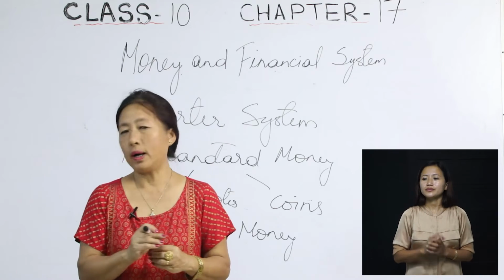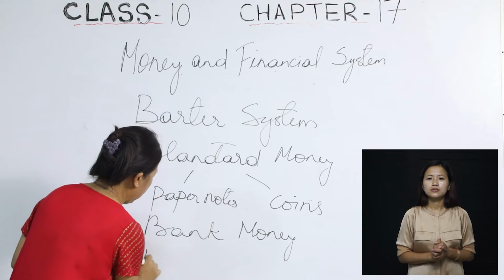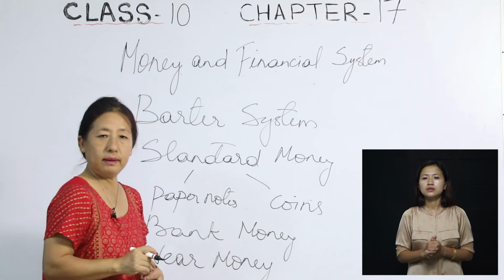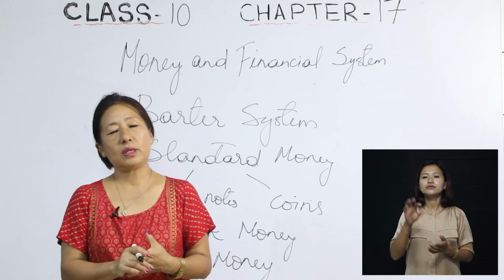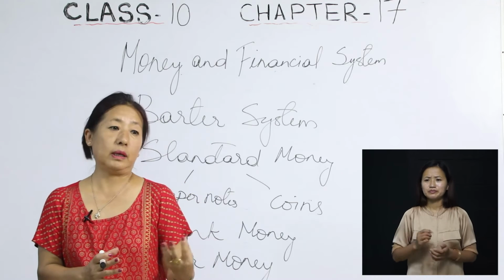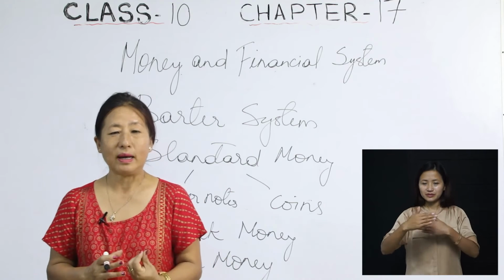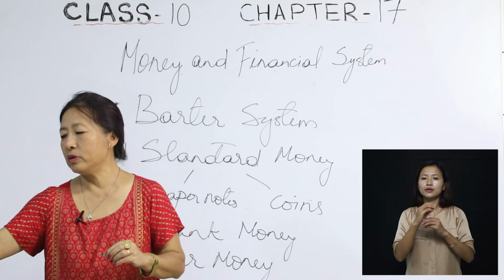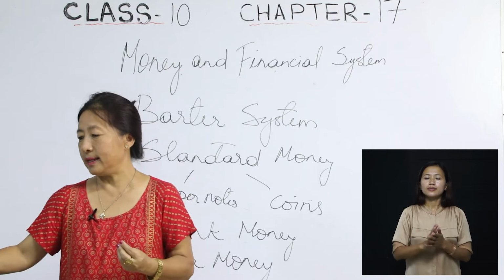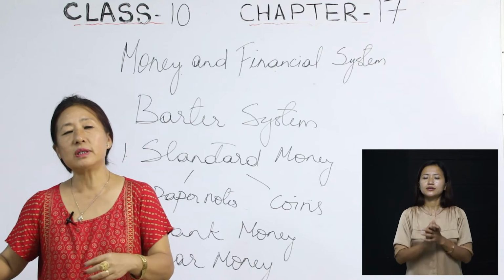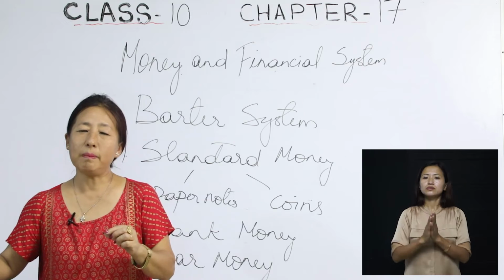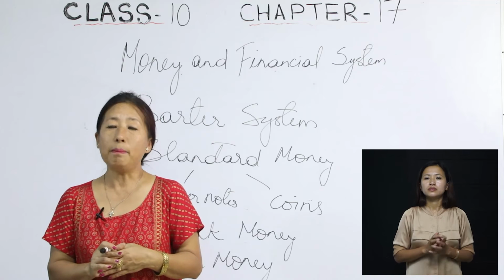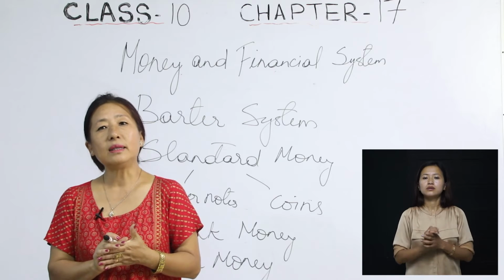Then the third one, number 3, we have near money. Looking at the name, you may find it funny, isn't it? Near money, you may feel we are talking about money that is near you, right? But when we say near money, it refers to highly liquid assets which can easily be converted into cash. Got it? We are talking about those highly liquid assets which can be converted into money. So those are called near money.